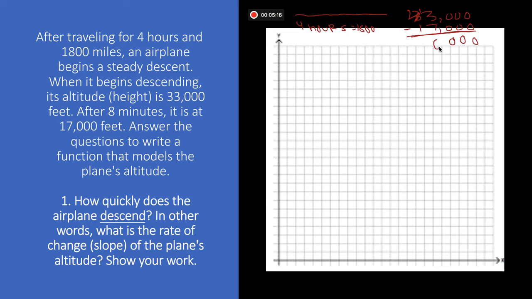13 minus 7 is going to give me 6, and then 2 minus 1 is going to give me 1. So I know that the plane descended from 33,000 to 17,000 in 8 minutes. So my plane descended 16,000 feet in 8 minutes. Now the question is asking, what is the rate of change?